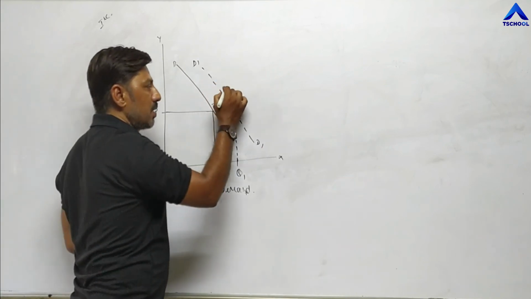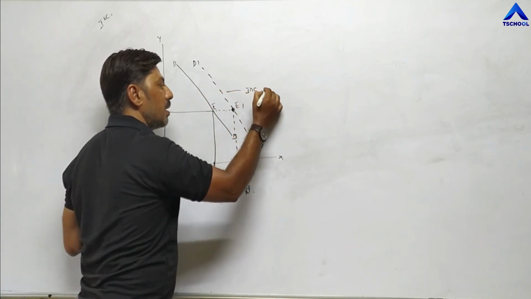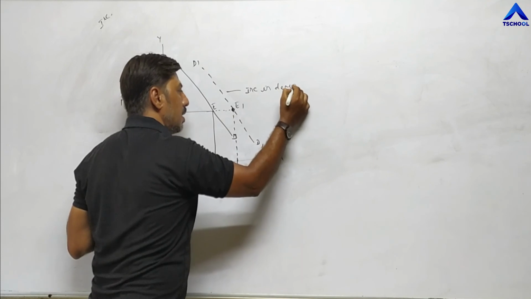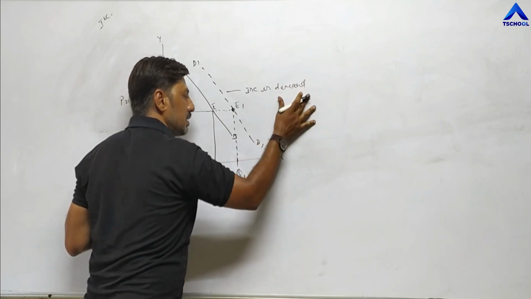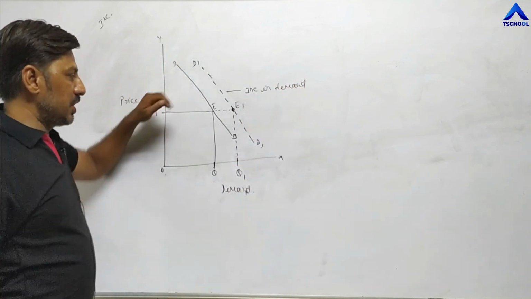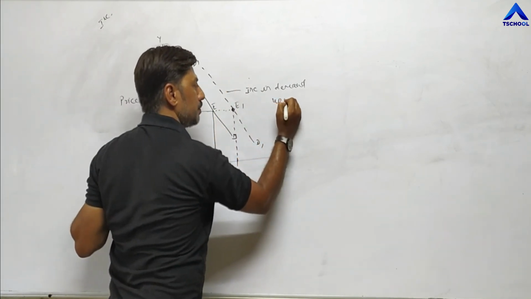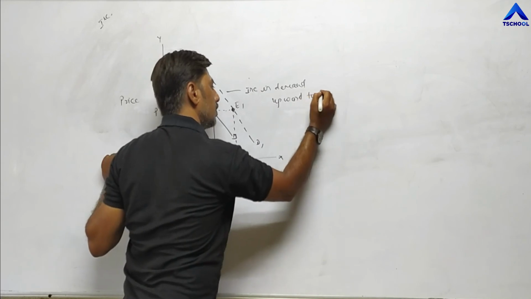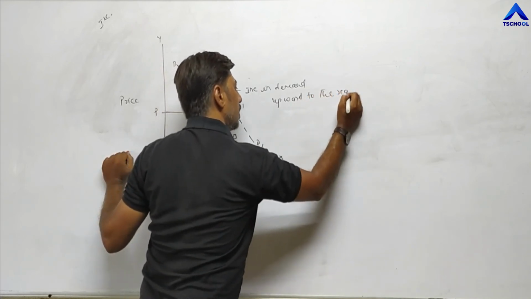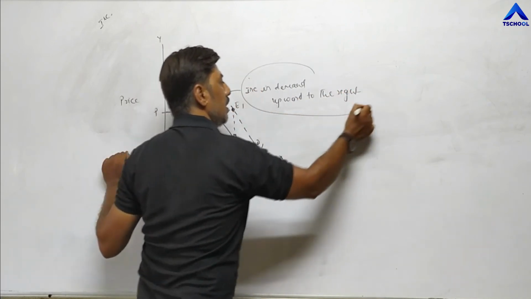This new demand curve is for increase in demand. It means in case of increase in demand, the curve shifts upward to the right. This is about increase in demand.